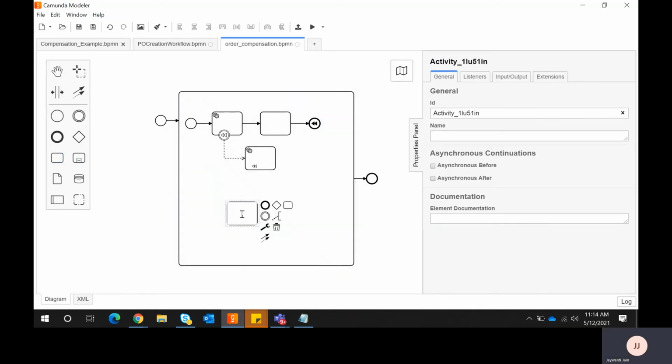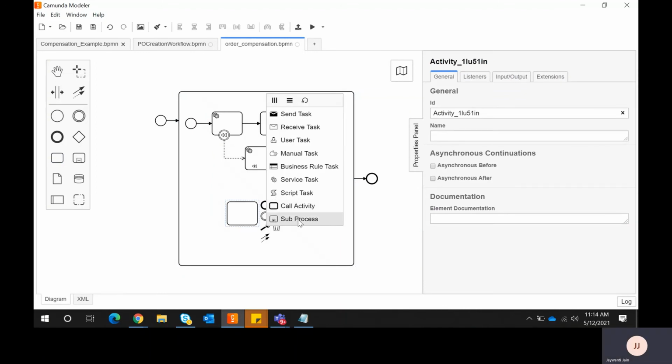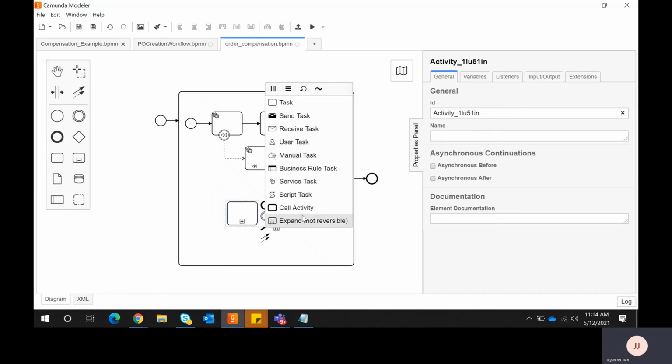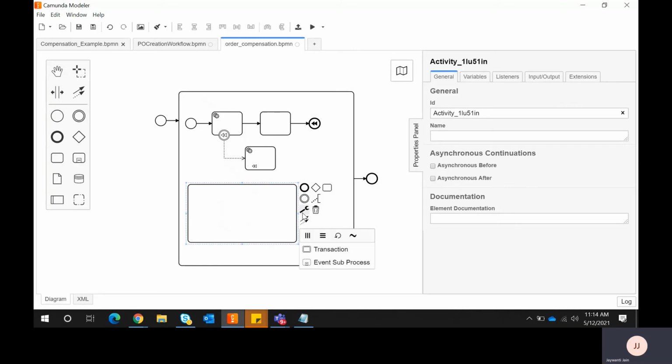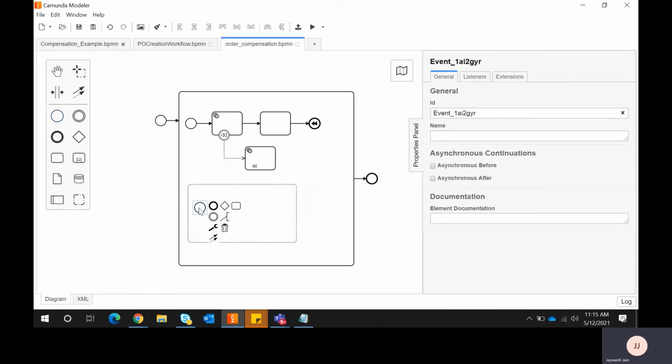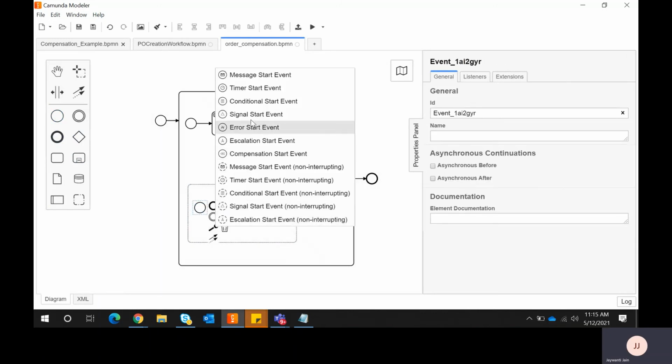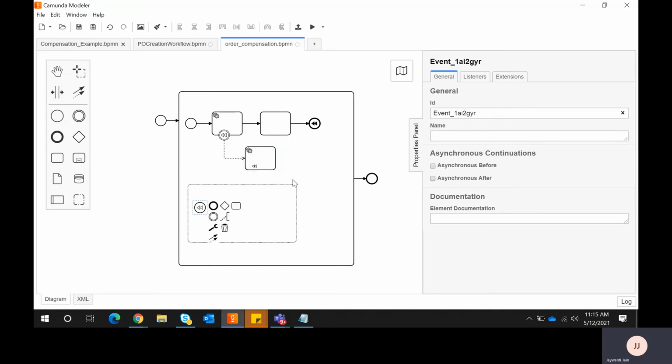So in this way, I need to select here, otherwise it won't come. I need to select sub process and then expandable, and then I need to select event sub process here. After that I need to attach here. So as soon as it throws, I need to make sure the compensation start event will fire. This is my sub process, intermediate sub process. So as soon as this fires, automatically the control will come over here, and manually I am saying I want to revert back this activity.